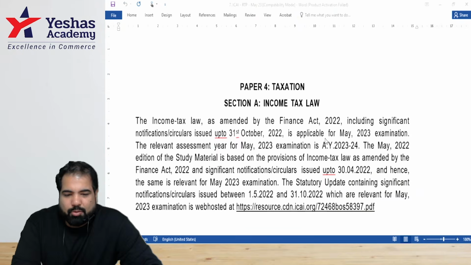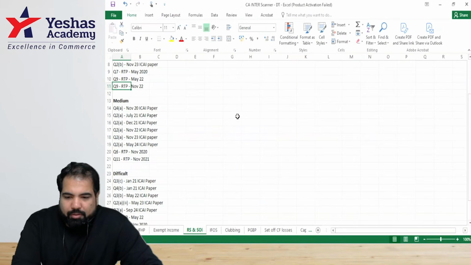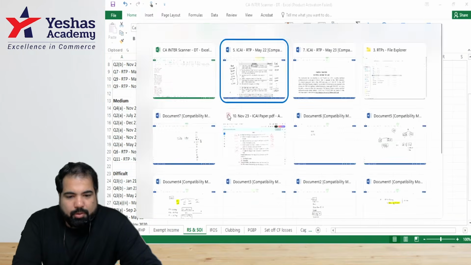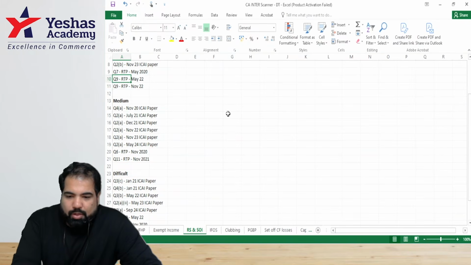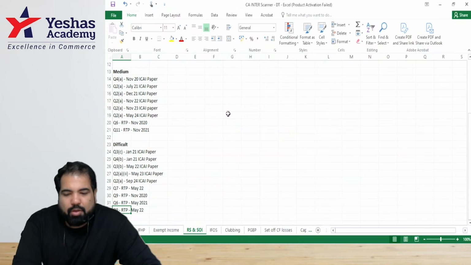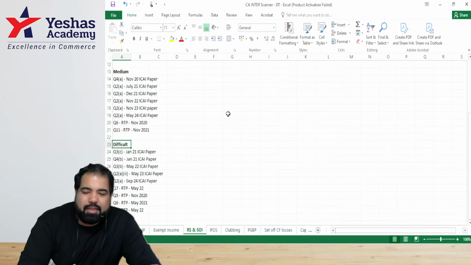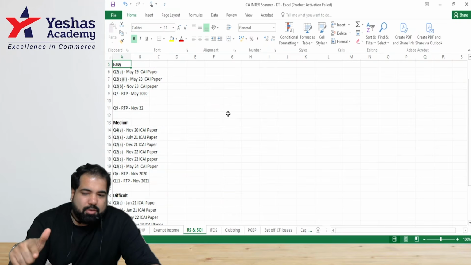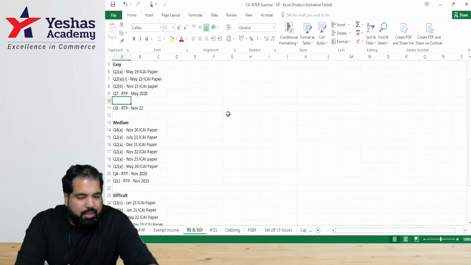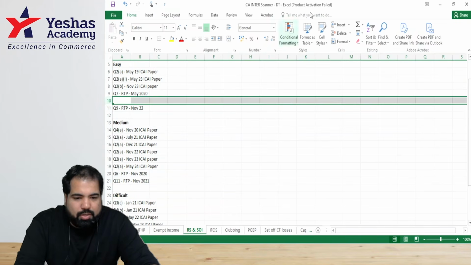Again, I feel this is a question which was nice and something that can move from here. This is which paper? May 22. So I'm moving it from May 22 here to difficult, guys. It's not really difficult, but this becomes a list that you only do later on. If you avoid this list, it's also okay. You only look at the D1, so we don't have to highlight. We'll just move the questions there.